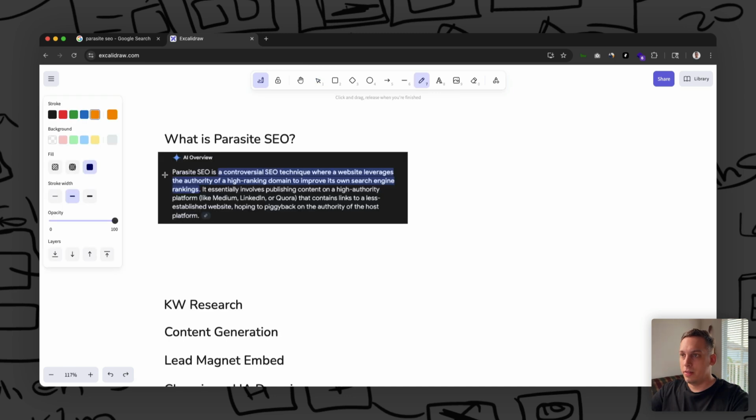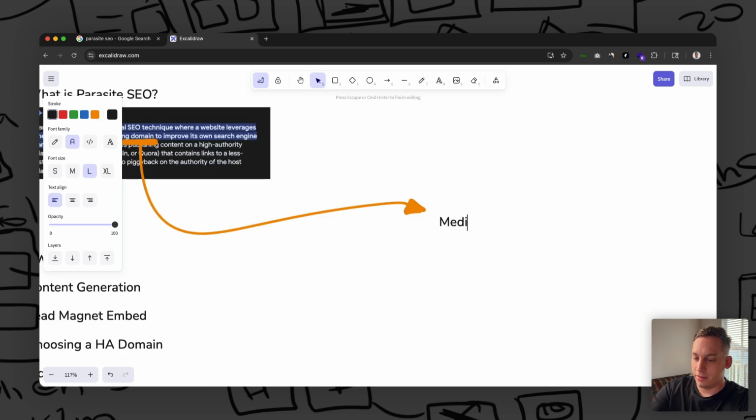So over here in this definition of Parasite SEO, we have this high ranking domain over here, right? So we have to kind of decide what that is. Like, what are some examples of this? These can include things like Medium or like LinkedIn, right? Or Quora or Reddit, some subreddits, right? Then we have, for example, Shopify, or we have Framer, right?